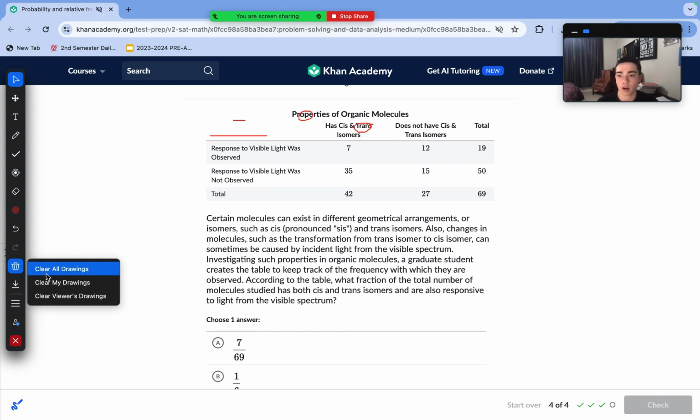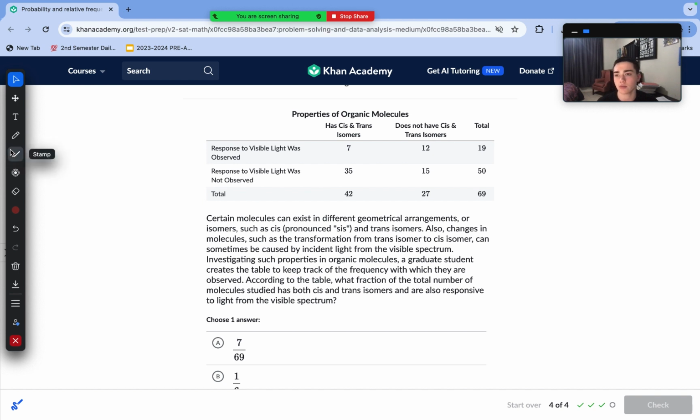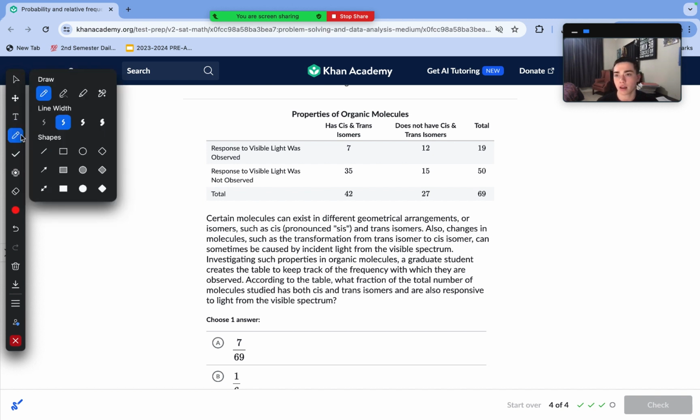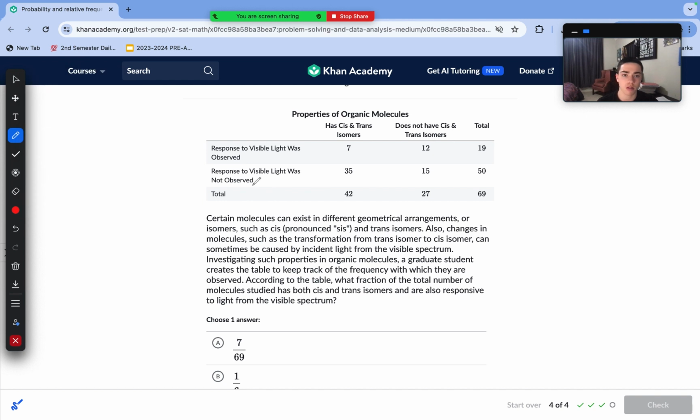On to this last question. Certain molecules can exist in different geometrical arrangements or isomers, pronounced as cis or trans isomers. Also changes in the molecules, continuing. According to the table, what fraction of the total number of molecules studied have both cis and trans isomers and are also responsive to light from the visible spectrum?